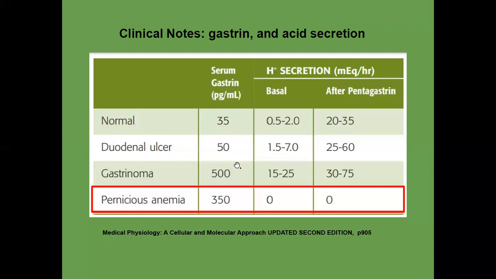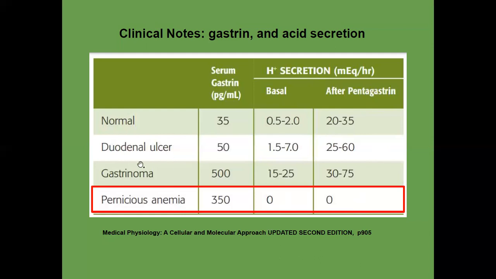But the interesting point is why the basal level of hydrogen ion is almost zero. Also, after the pentagastrin stimulus, this patient also has a very low level of acid, because there are almost no parietal cells secreting gastric acid. So that's why the acid level is very low, almost zero.